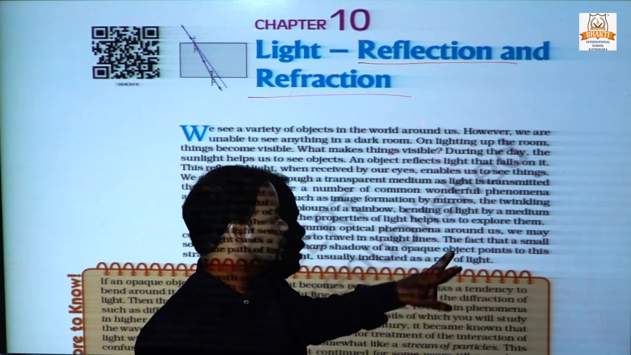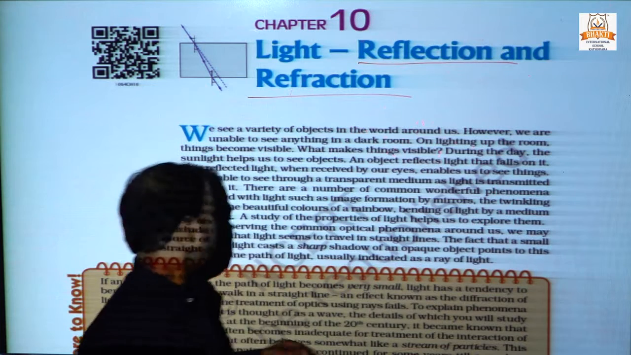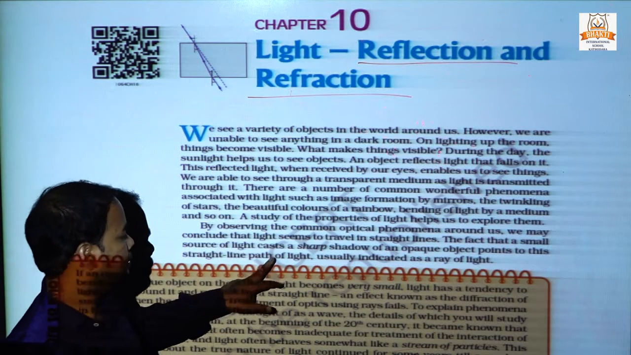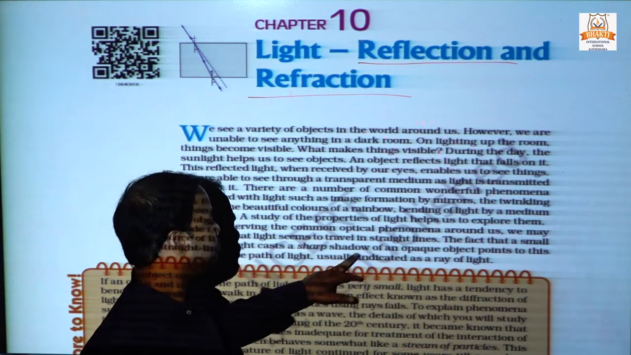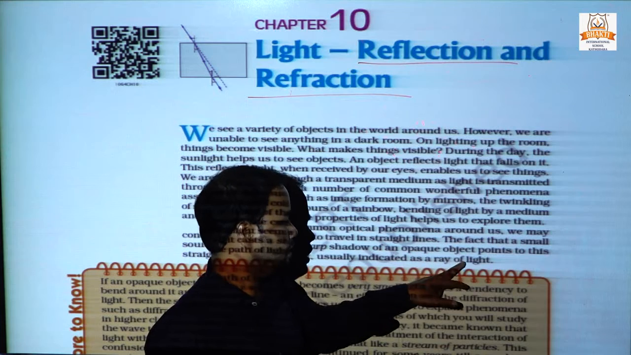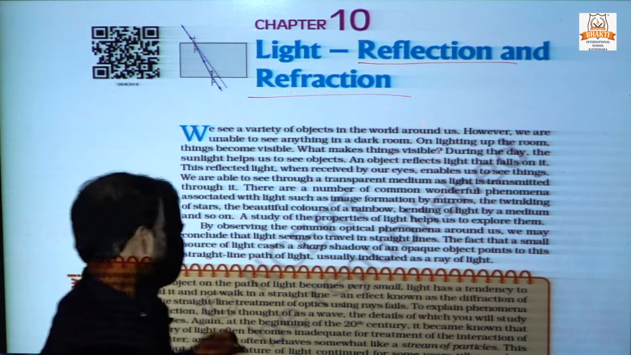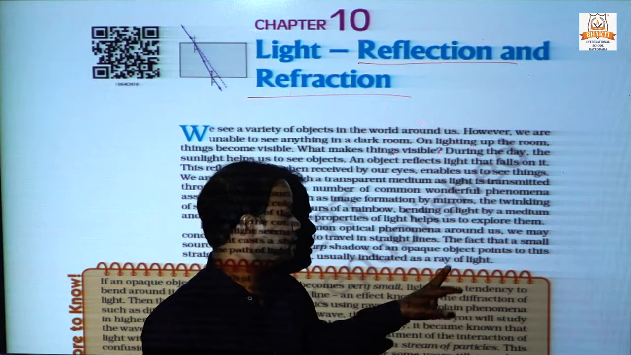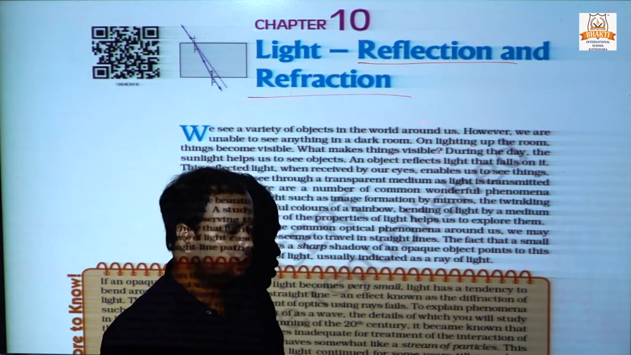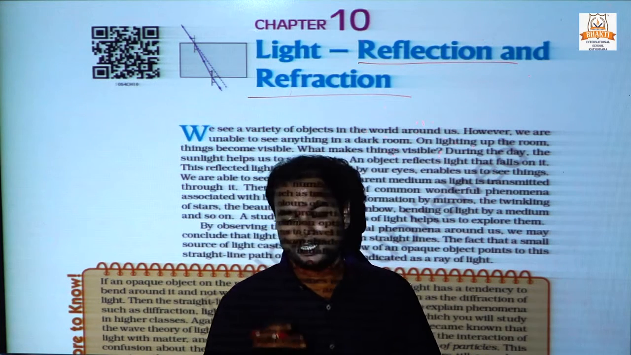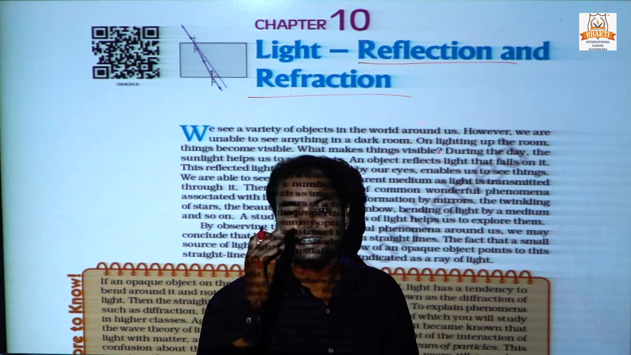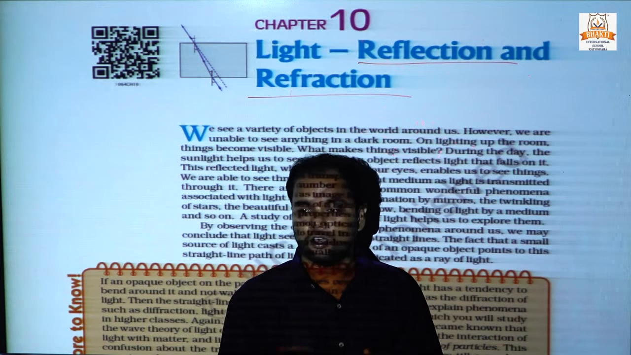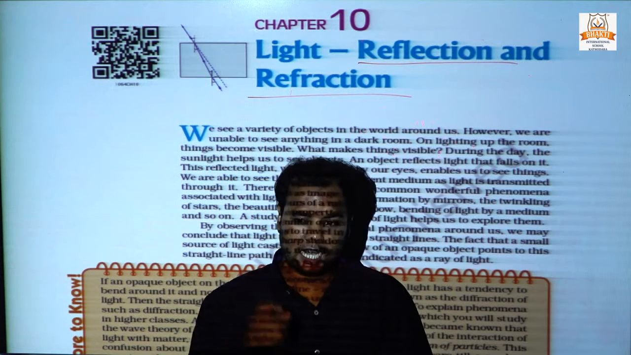By observing the common optical phenomena around us, we may conclude that light seems to travel in a straight line. The fact that a small source of light casts a sharp shadow of an opaque object points to this straight-line path of light, usually indicated as a ray of light. We know light propagates in rectilinear motion. Light always travels in a straight line.